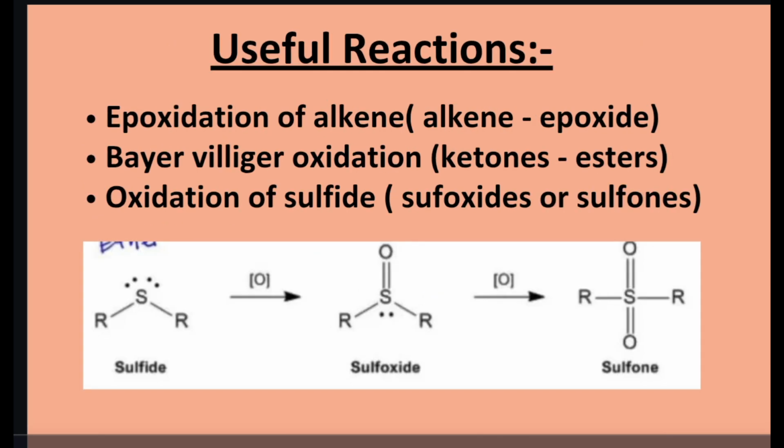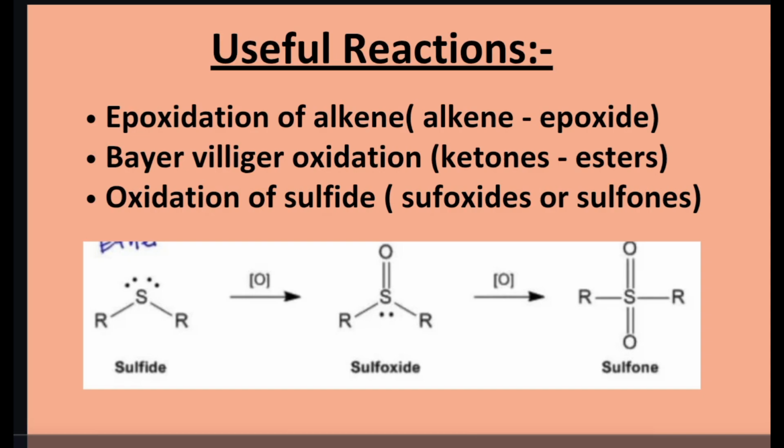Okay, now we'll see other useful reactions. Other than epoxidation, you can see other useful reactions also. One is epoxidation of alkene: alkene to epoxide will form. And another one, mCPBA can be used for Baeyer-Villiger oxidation. In that reaction, you can convert ketones to esters. In my next video, I will talk in detail about Baeyer-Villiger oxidation.